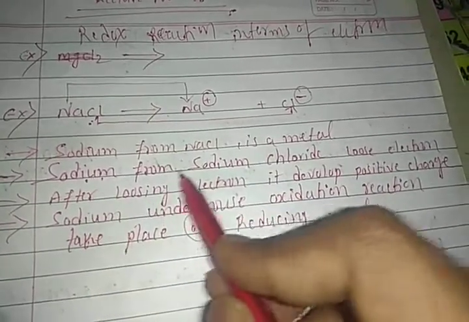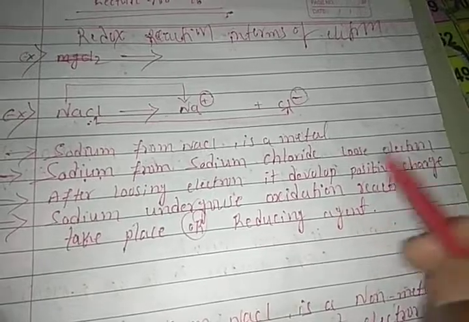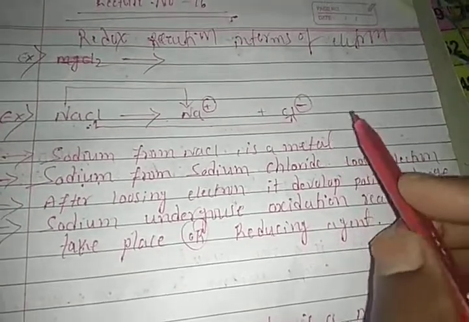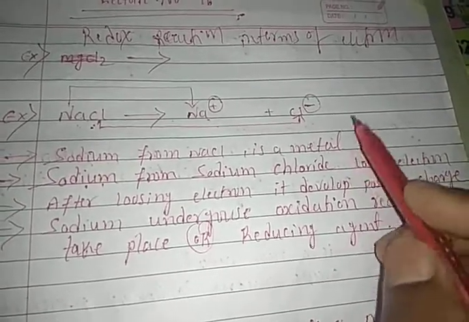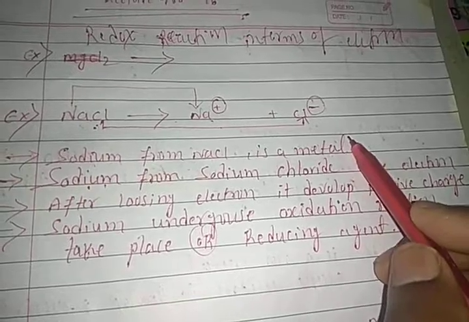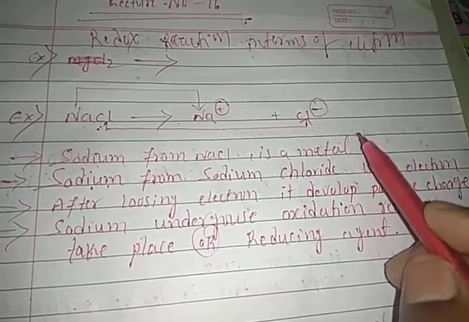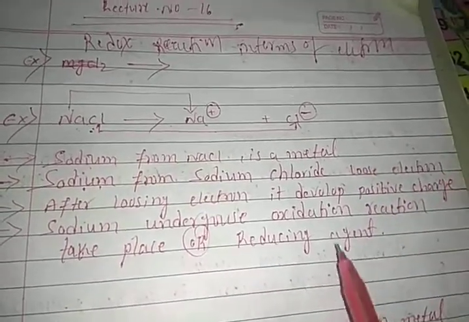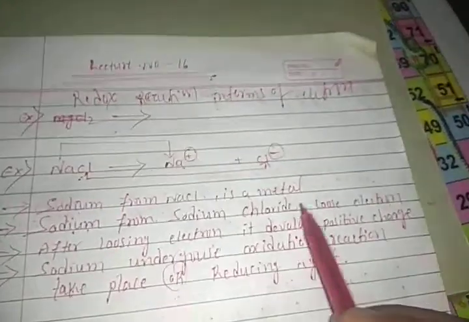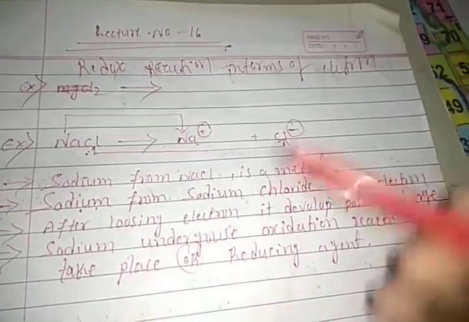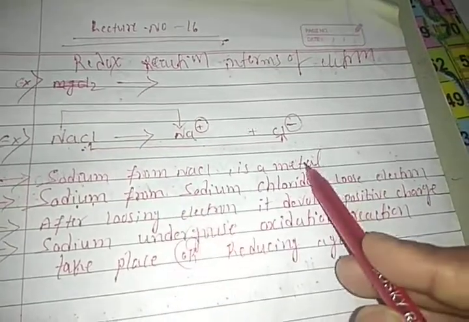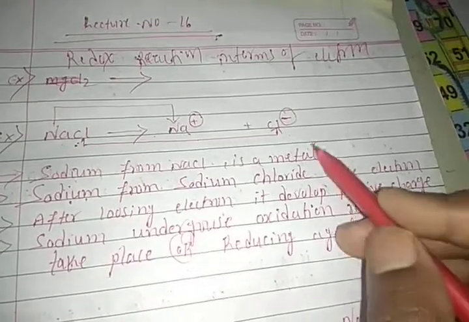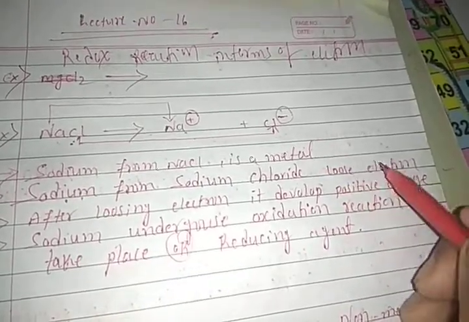So sodium from sodium chloride loses electrons. Why does it lose electrons? Because it is a metal. All the metals have a tendency to lose electrons. This is one of the properties of a metal. Losing electrons is the property of a metal, students.